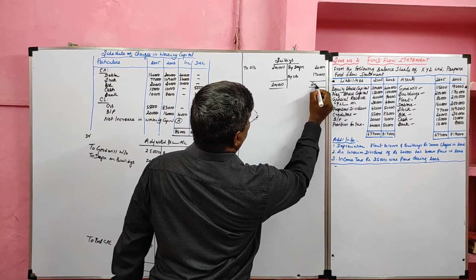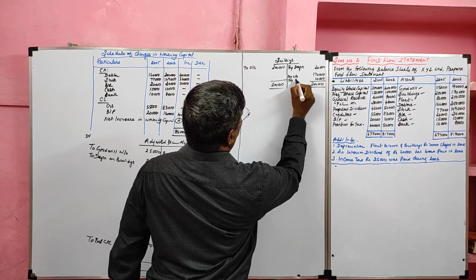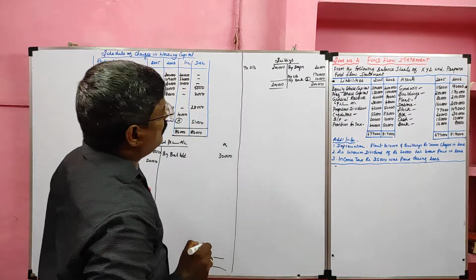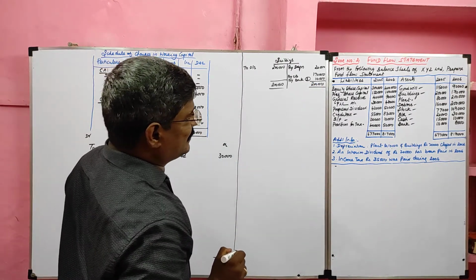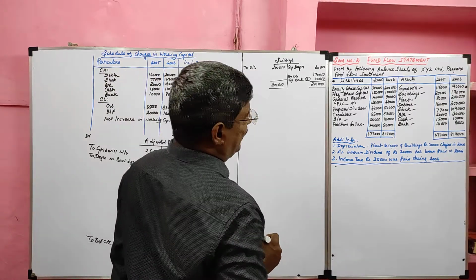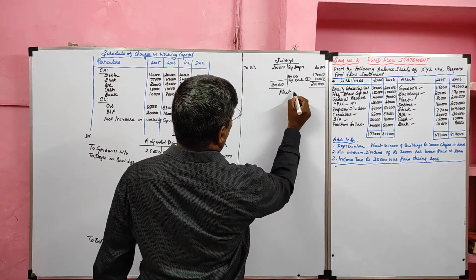Here the balance arrives in the credit side that we call by bank. We can consider this one as sale of building.